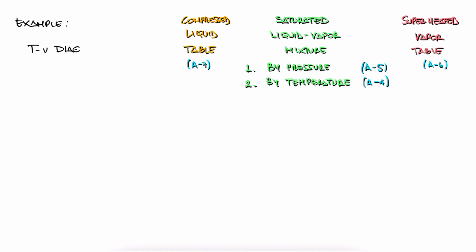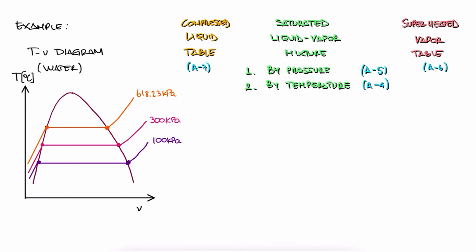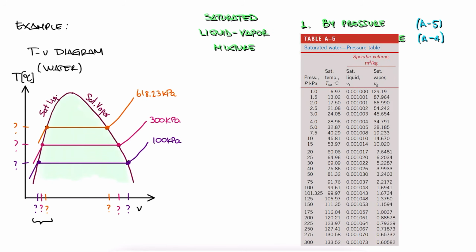Let's say we are drawing a T-v diagram for water, and we want to find the coordinates for these 6 points for 3 pressure situations for water: 100, 300, and 618.23 kilopascals. Since these points are the saturated liquid and saturated vapor values for water, out of the 4 options I mentioned earlier, it makes sense to look up the tables for saturated water. For the first 2 values of pressure, we'll use the saturated pressure table. This means the table for saturated liquid vapor, where pressure is the first column.